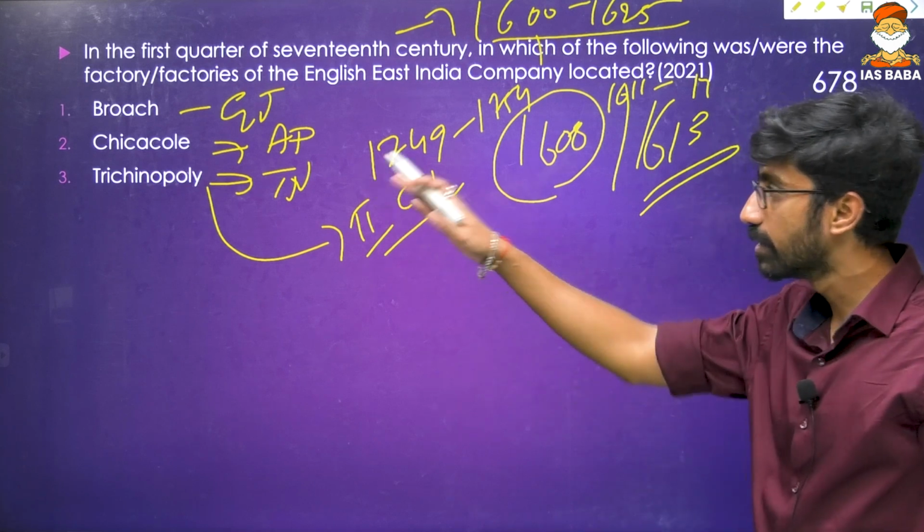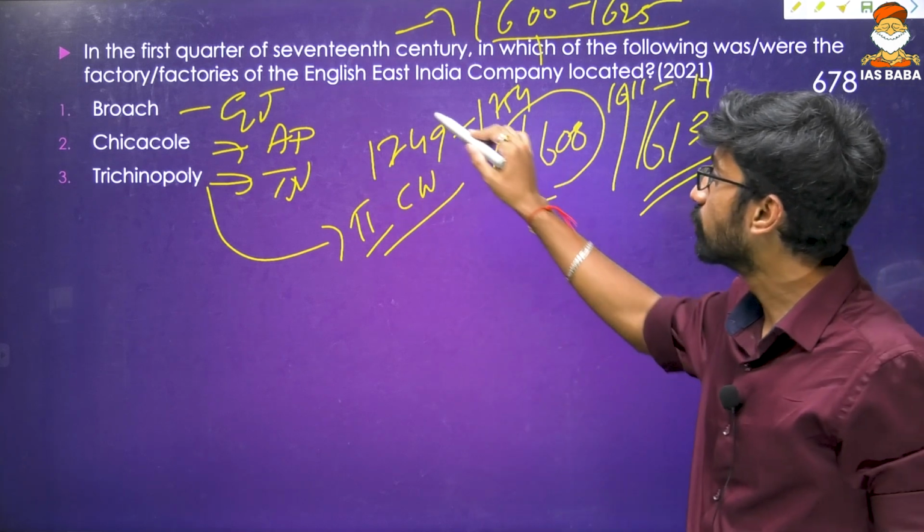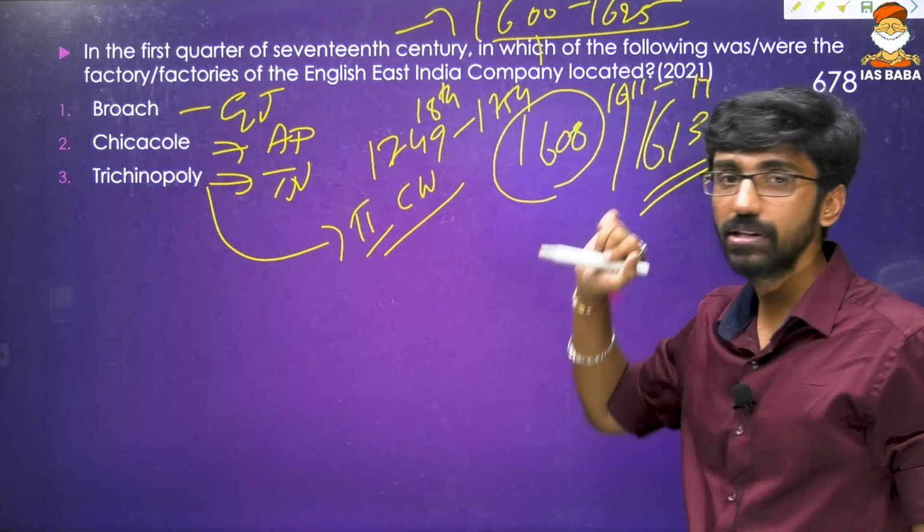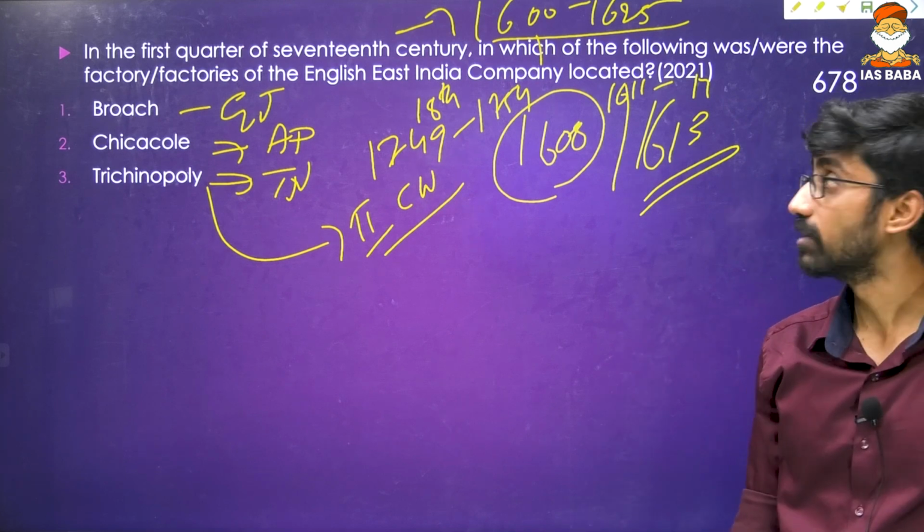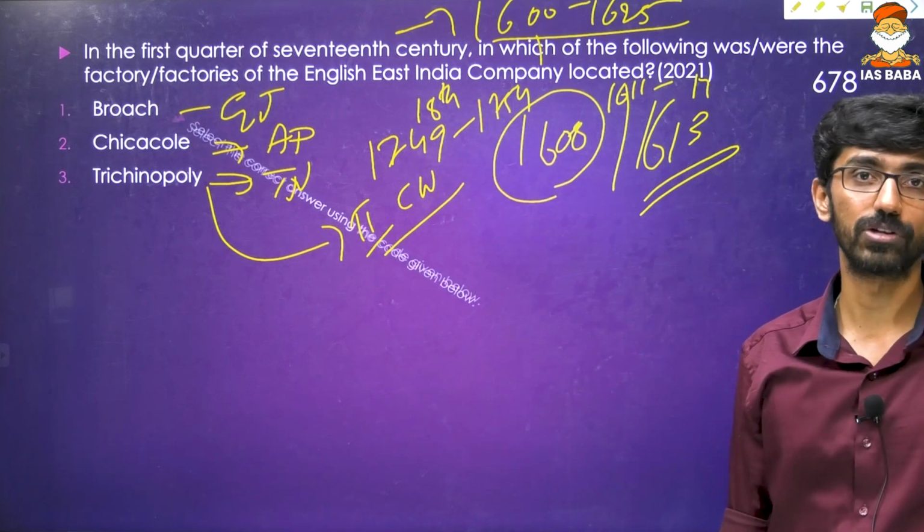Second Carnatic War. So nearly pretty much late. They got it in the 18th century actually. They got them in the 18th century, not in the 17th century, because we are talking about the first half of the 17th century.